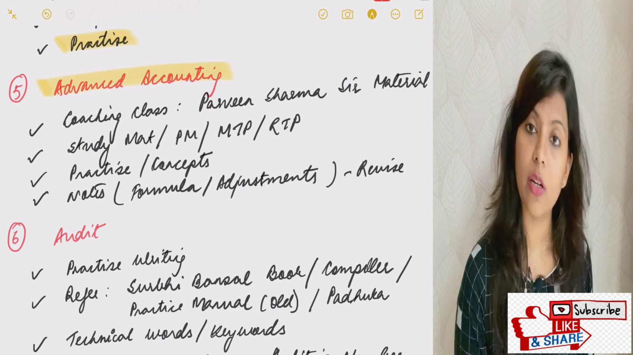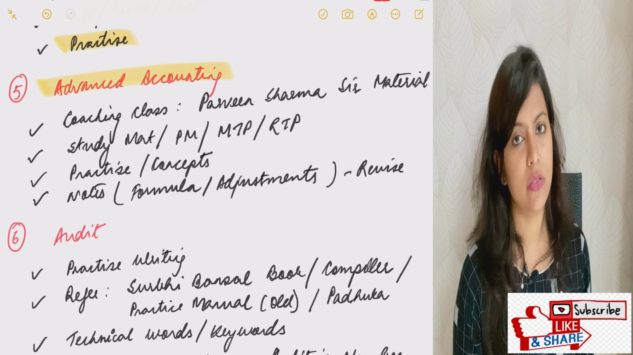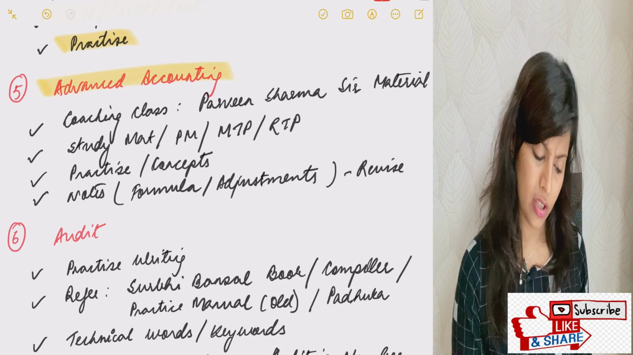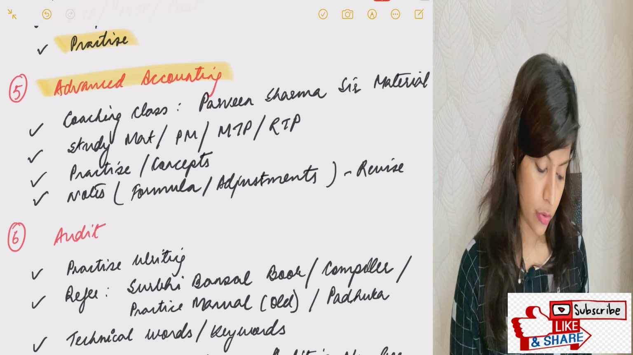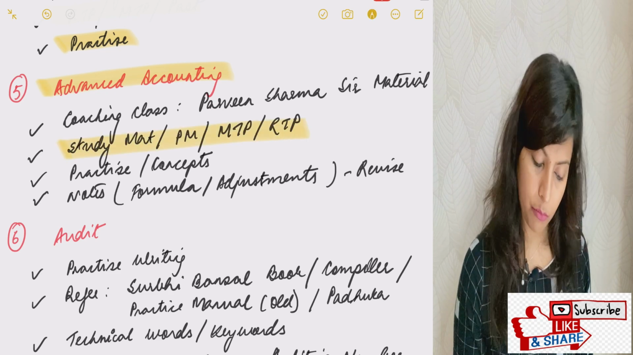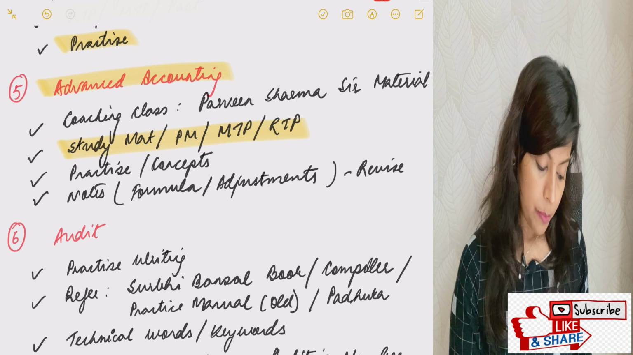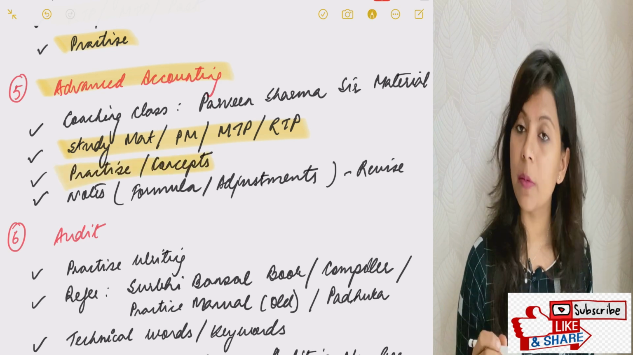Then the next subject is advanced accounting. I took classes from Praveen Sharma sir. His material was good. You need to study from study material, PM, mock test papers, RTP as well. Practice, and your concepts should be very perfect.